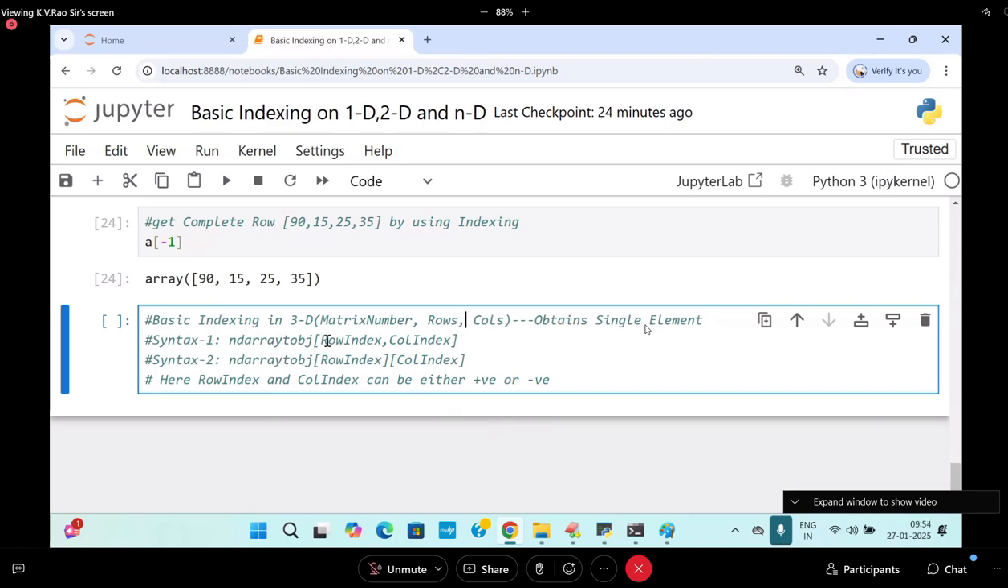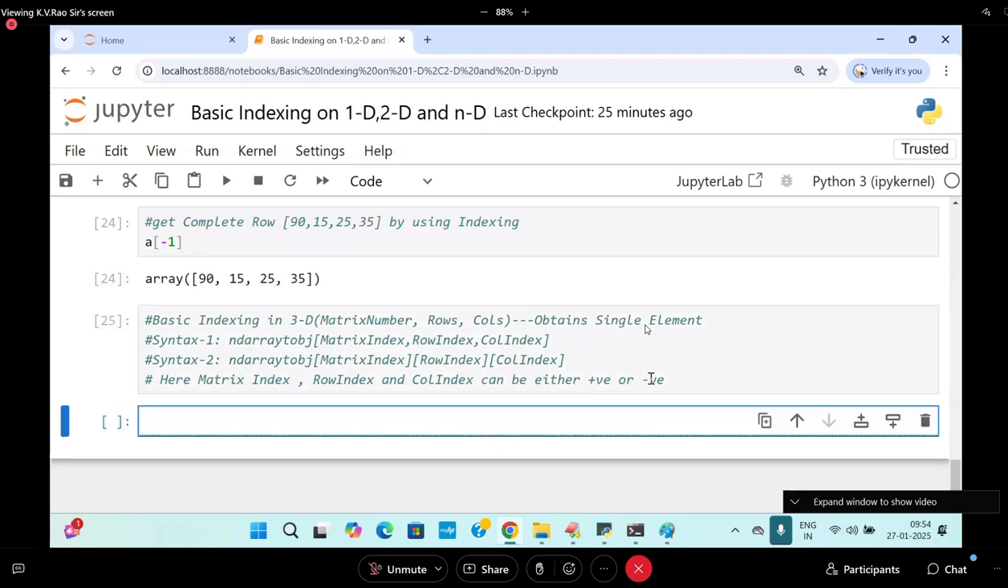Syntax number 1: matrix index, comma, row index, comma, column index. You can also write the same thing like this: matrix index, row index, column index. The matrix index, the row index and the column index can be either positive or negative.